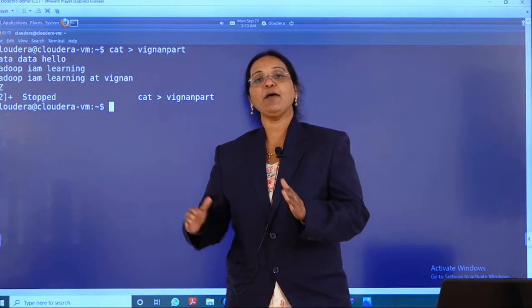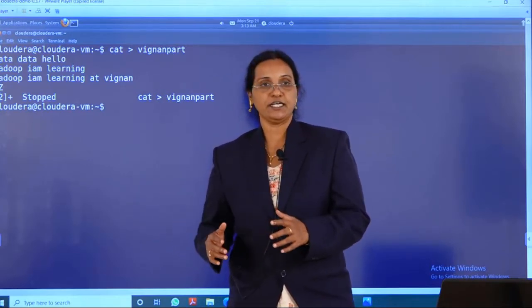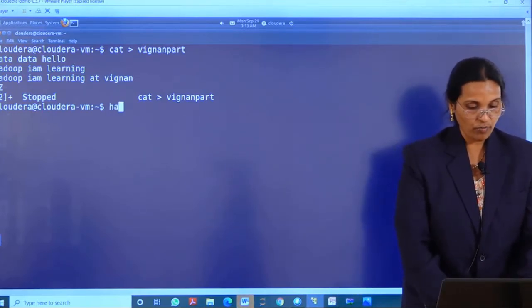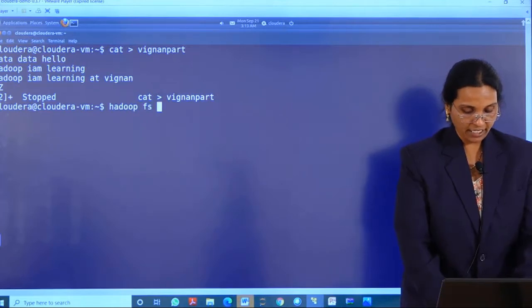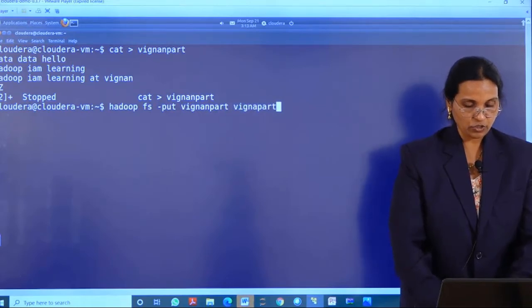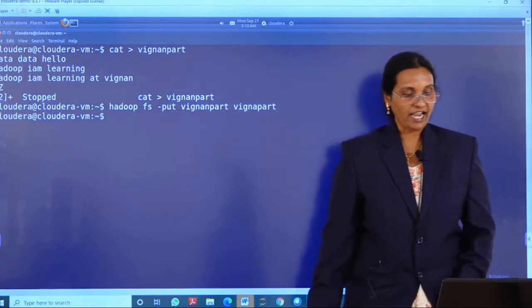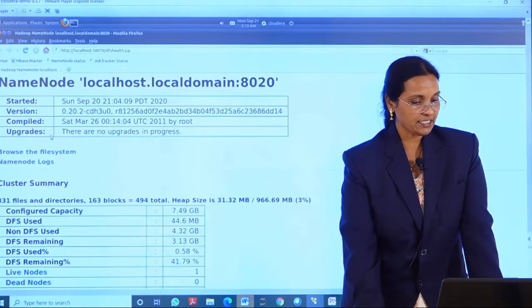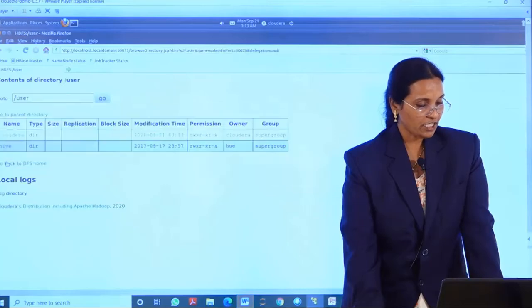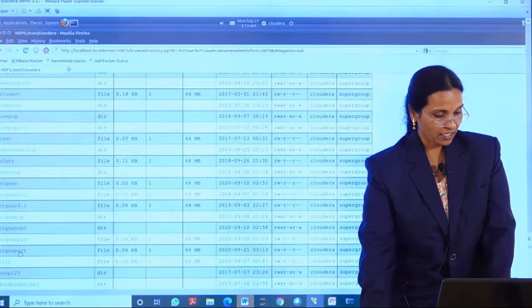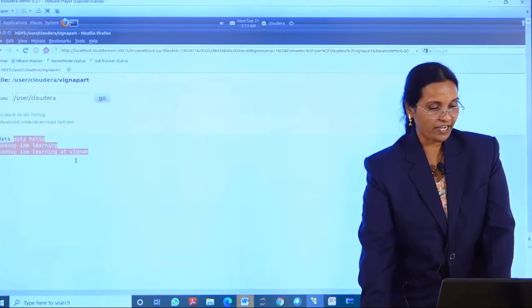And this input file I am putting into the HDFS before processing it. So I am sending the input file to the HDFS. To do that, hadoop fs -put Vignan part, with source and destination. So my file has gone. To check whether my file has gone or not, I will go to the browser window: name node status, browse file system, user, Cloudera, and I have given the file name as Vignan part. So this is my input file.